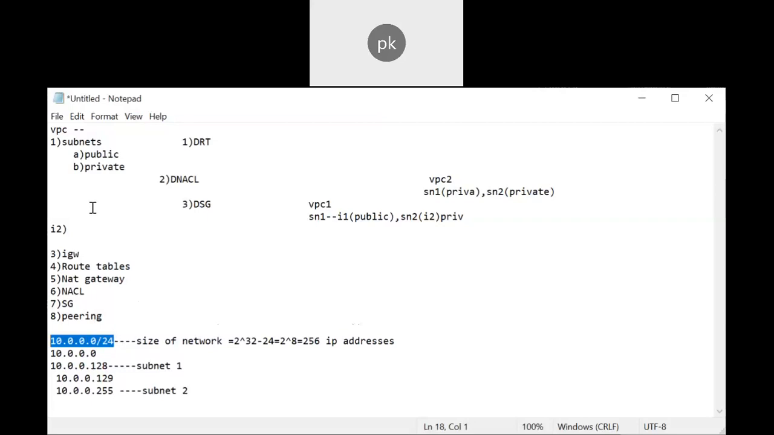So when it comes to subnets, there are a few conditions. Subnets can span across only one availability zone, but you can create multiple subnets in one availability zone. And there is also one default VPC created per region.